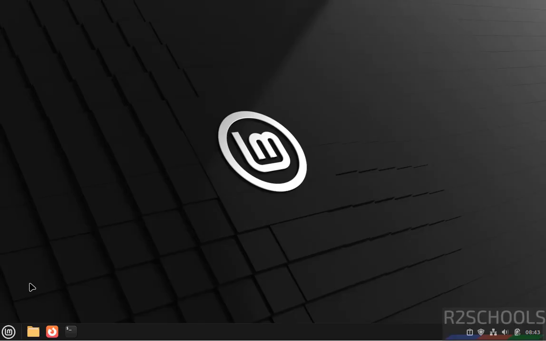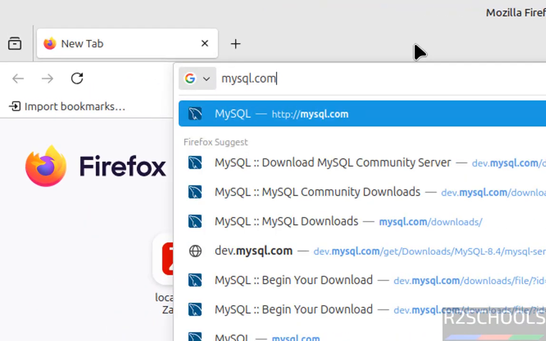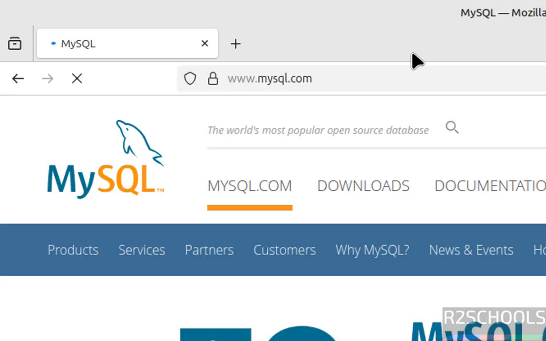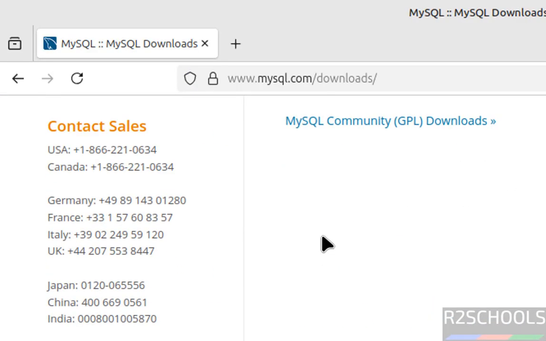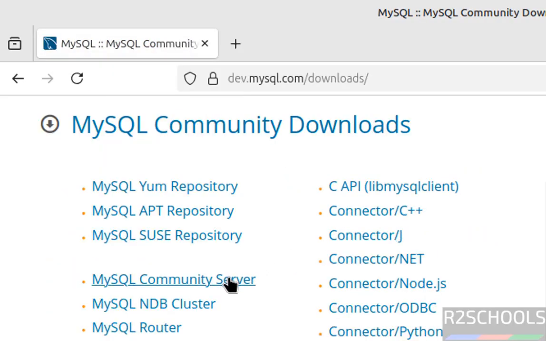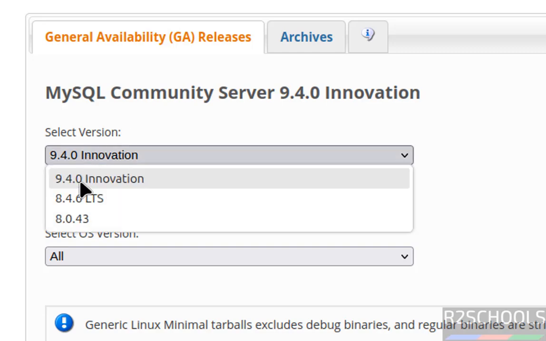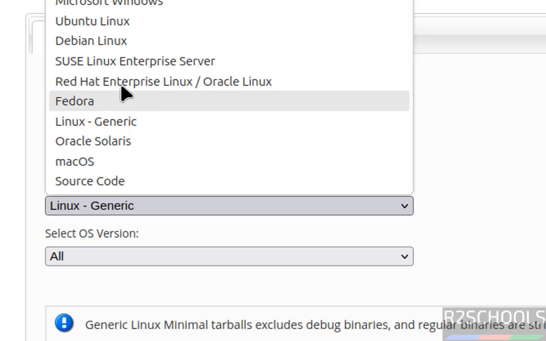Okay, first open any web browser, then go to MySQL official website, that is mysql.com. Then click on downloads, scroll down, then click on MySQL community downloads, then click on MySQL community server. Then select the version. See here we have the 8.4.6 LTS version. Select it, then select the operating system. See, you don't have Linux Mint, but we can select the Ubuntu.